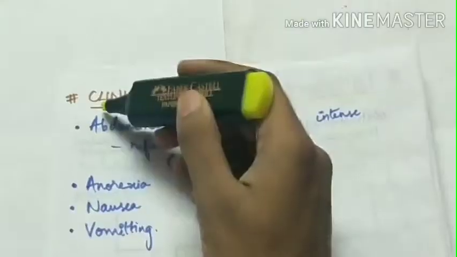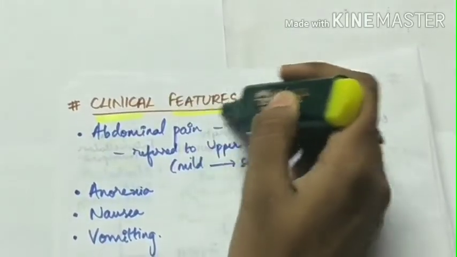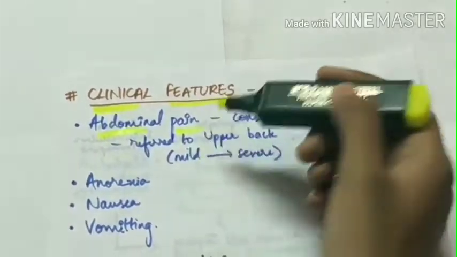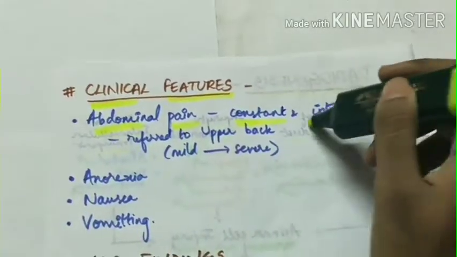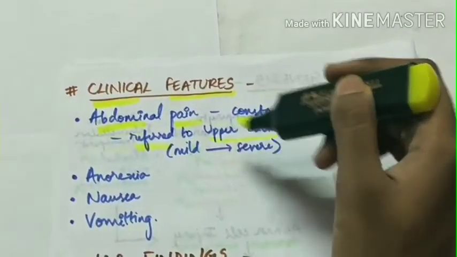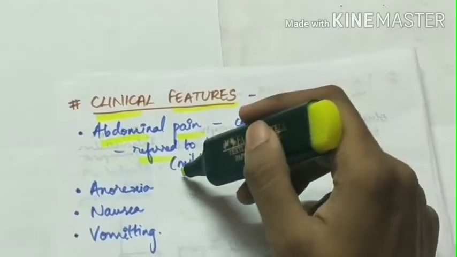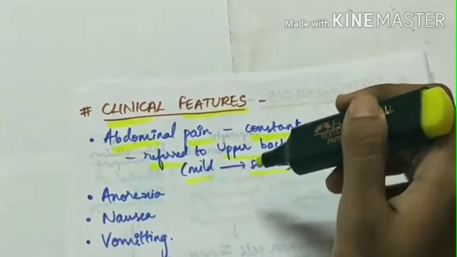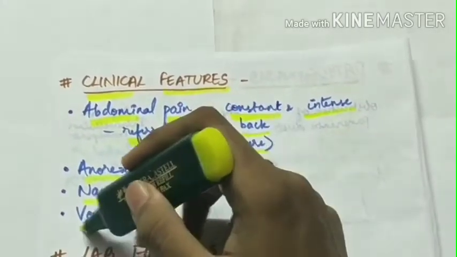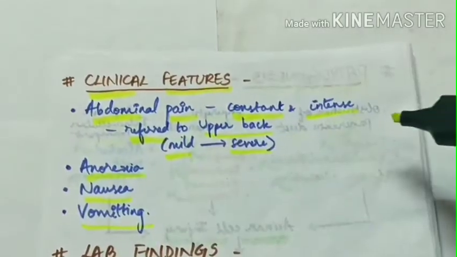Clinical features of acute pancreatitis. The important feature is abdominal pain, which is constant and intense, and the pain is referred to the upper back. This abdominal pain can range from mild to severe. Other symptoms include anorexia, nausea, and vomiting. These are the clinical features of acute pancreatitis.